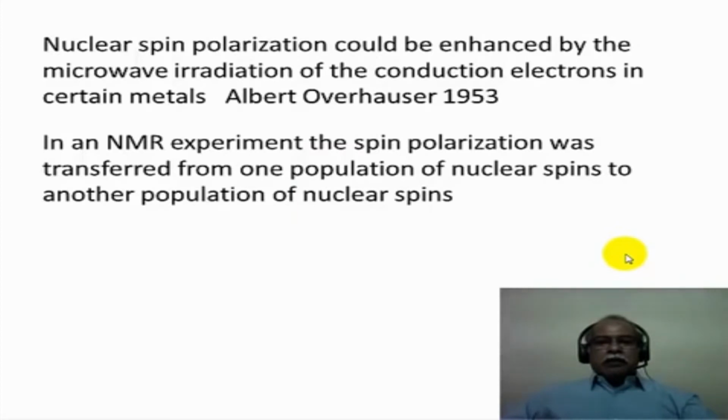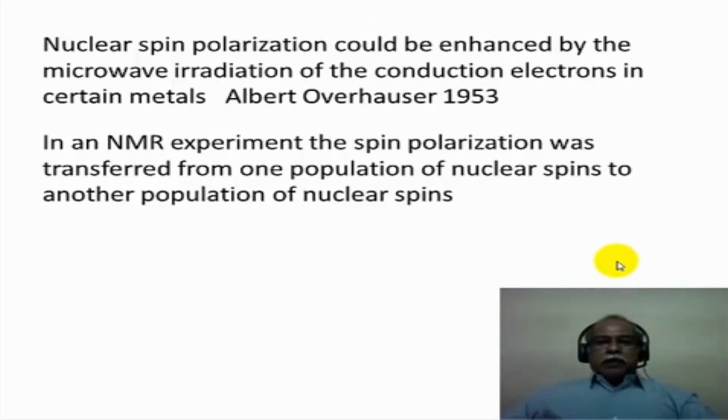Now, the phenomenon of nuclear Overhauser effect was discovered in 1953 by Albert Overhauser, hence the name Overhauser effect. He was studying metals, and what he observed was that the nuclear spin population could be enhanced by the microwave irradiation of the conduction electrons in certain metals. In other words, he was doing a double irradiation experiment of irradiating the electron spins using a microwave irradiation and simultaneously observing the nuclear spin polarization.